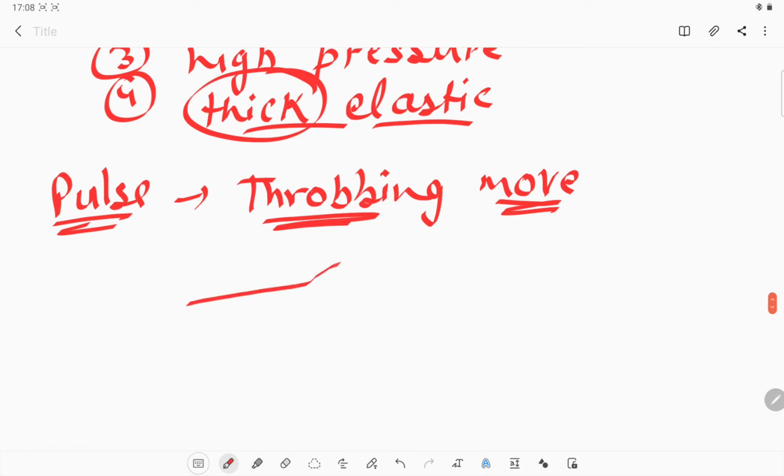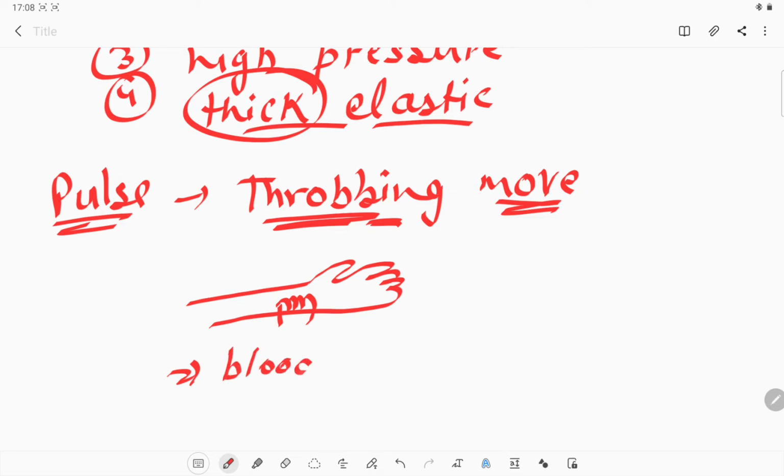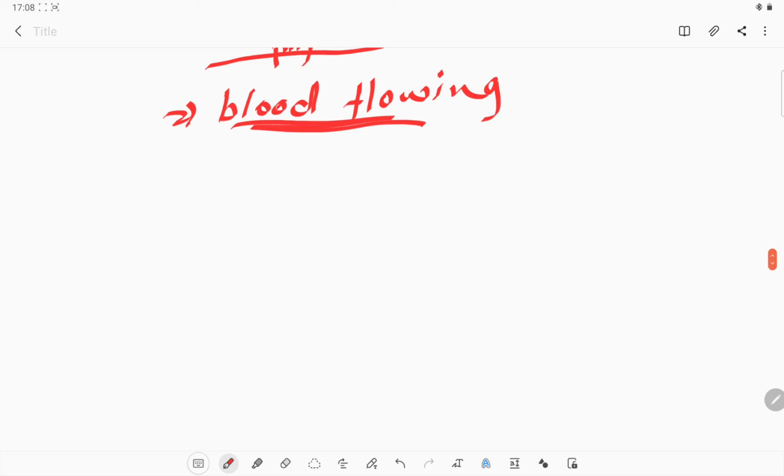Like this is your hand, and with your second hand you try to touch this portion, you will feel a throbbing movement, like an up and down movement. What is that movement? It is the blood flow. It is the blood flow which flows through the arteries, and due to that blood flow we can see that there is a pulse in our body.